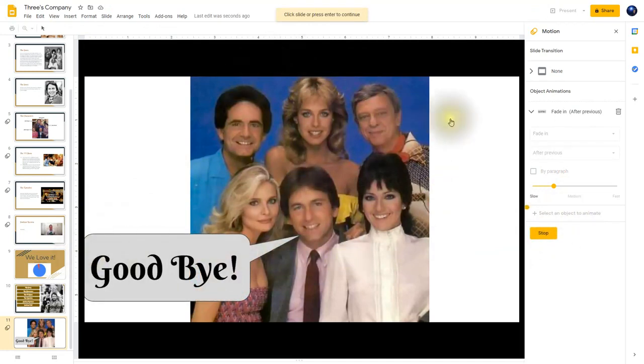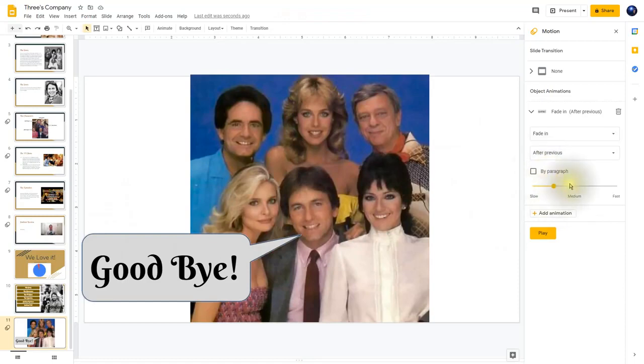Well, that is perfect. Now, if the animation was too fast or too slow, you can change it again to make it exactly the speed that you need it to be by simply moving this slider left or right. So this is a very nice ending there for your presentation. A couple things that we need to be aware of. We need to now put in the slide transitions.